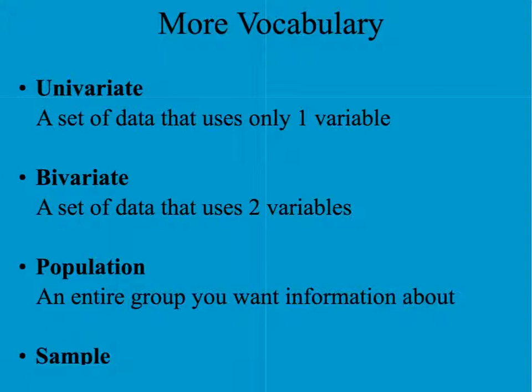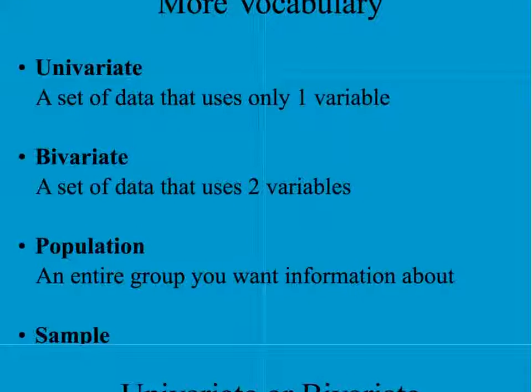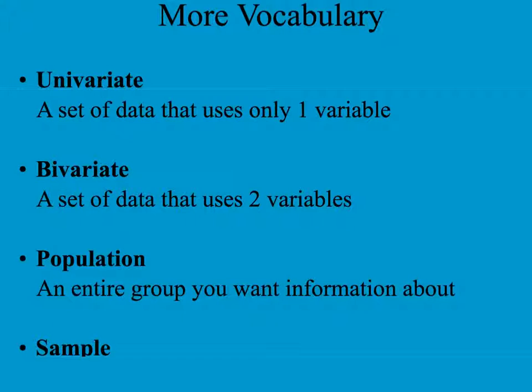All right, next thing we got is some more vocabulary here. Univariate and bivariate. Univariate, one variable. Bivariate, two variables. Lovely. A population is an entire group that you want information about, whereas the sample is just a portion that you are actually studying.